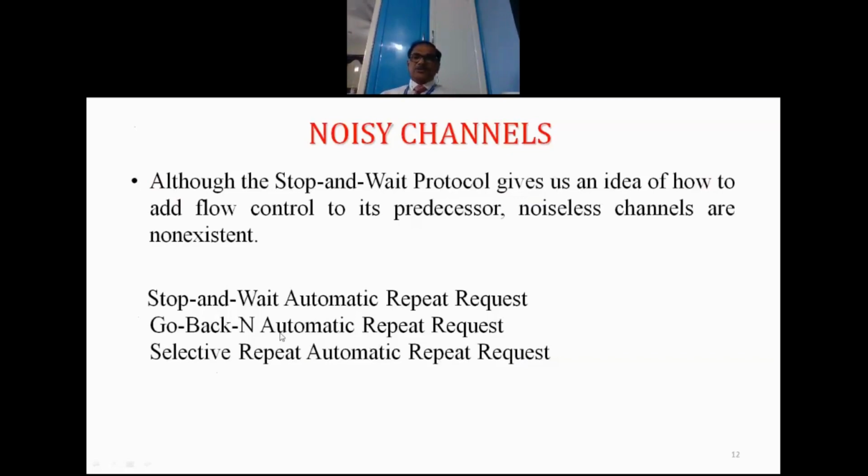Selective repeat. So in selective repeat, here also the sender keeps on sending and the receiver keeps on receiving the frames. The moment the receiver receives a frame, it is going to verify for errors. If there are no errors, it keeps on handing over to the network layer. The moment a particular frame has an error, it will send a negative acknowledgement for that, and subsequent frames will not be rejected. Now the receiver is not going to reject the subsequent frames.